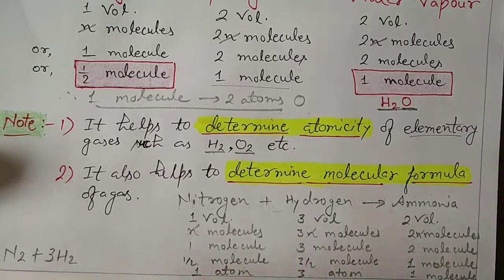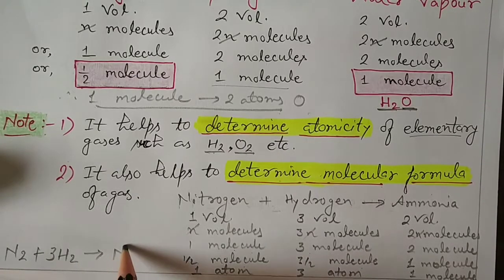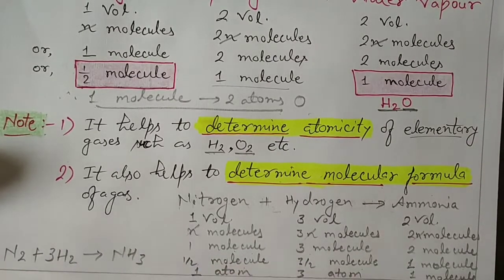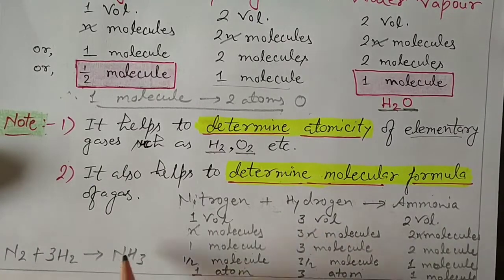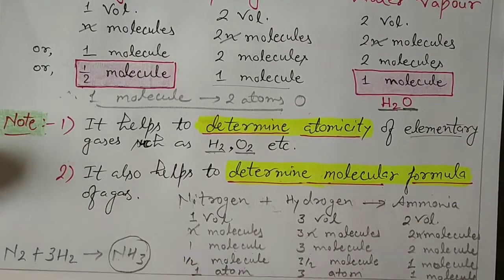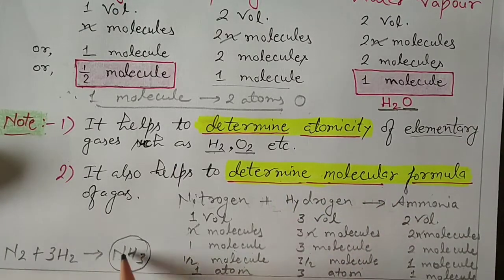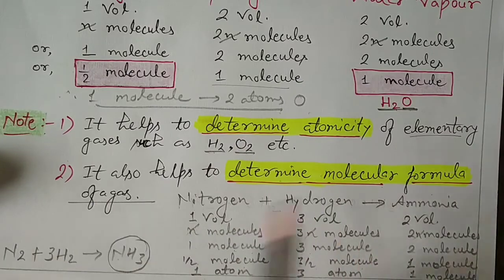This gives 1 molecule of ammonia. So you can see that 1 atom of nitrogen is present and 3 atoms of hydrogen are present. By this we can determine the molecular formula of any gas by Avogadro's law.